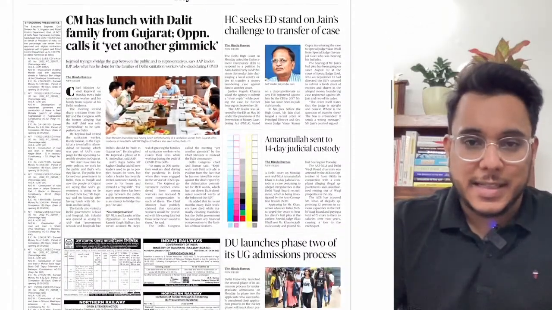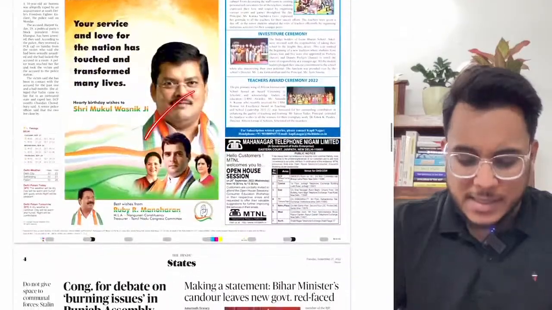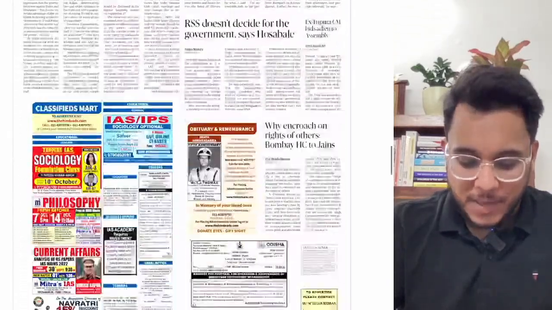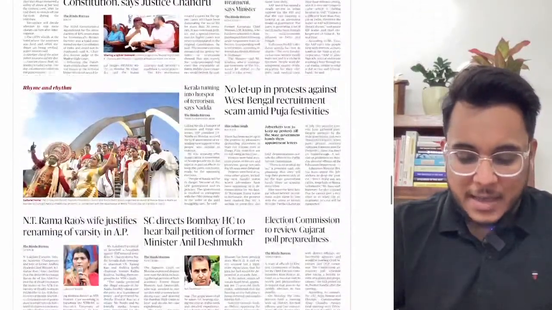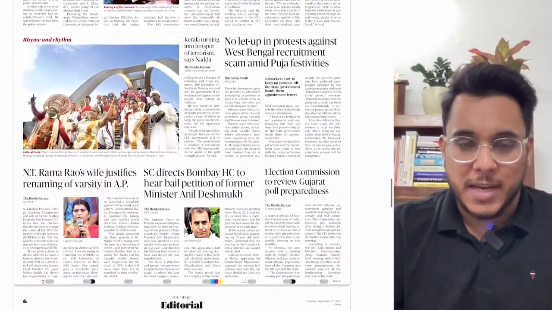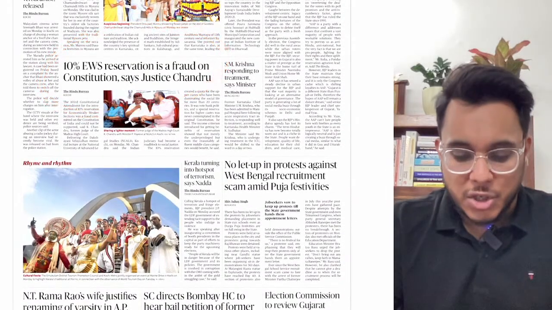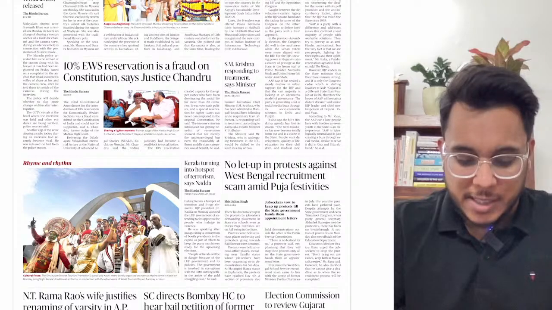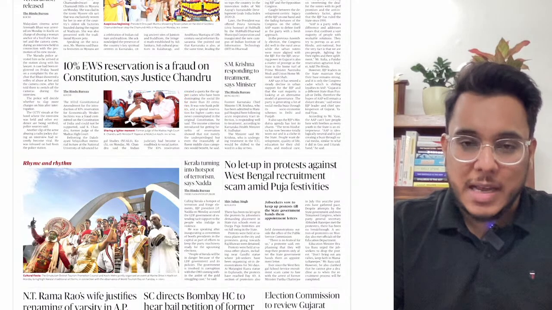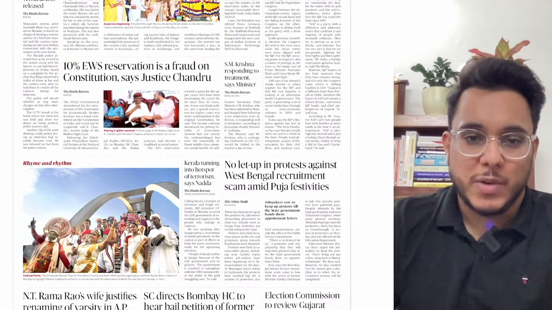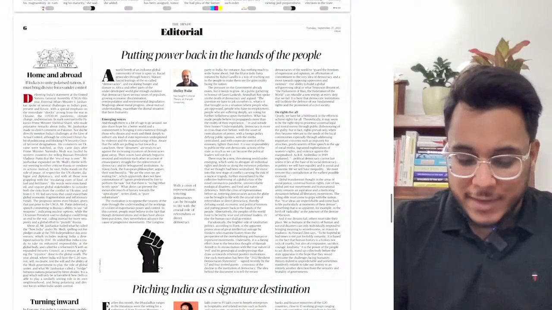Then the city section, the political issues, tenders, advertisements and all these kinds of things have been given. Not important for the examination, so we'll be skipping it. And the political articles etc. that have been given, that's not very much important. Here, the 10% reservation is fraud on the constitution, says Justice Chandru. We'll see this particular article because there is one more article on the reservation issue that has come, so we'll see these things. Then moving on, we reach the editorial page.